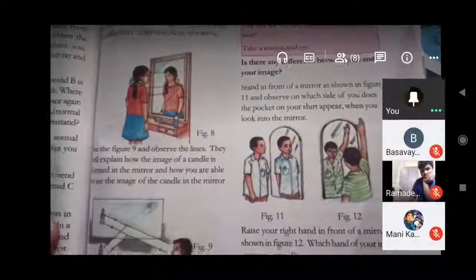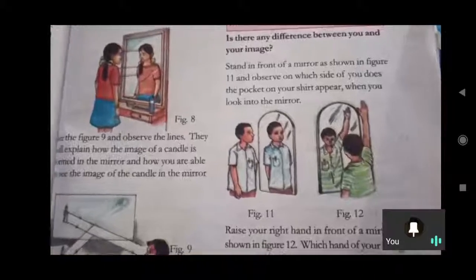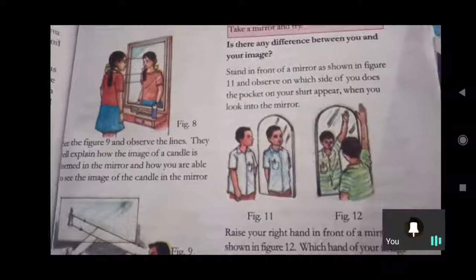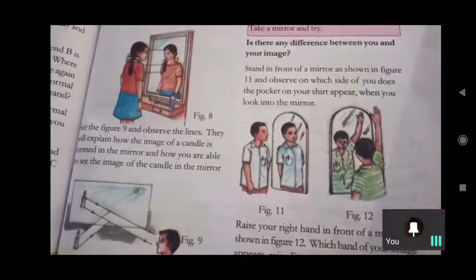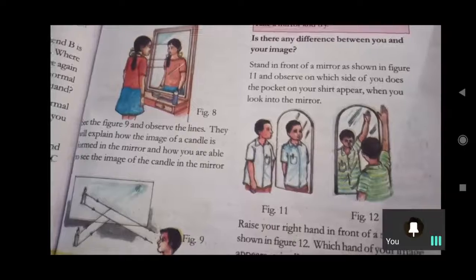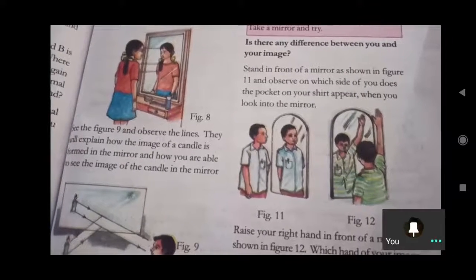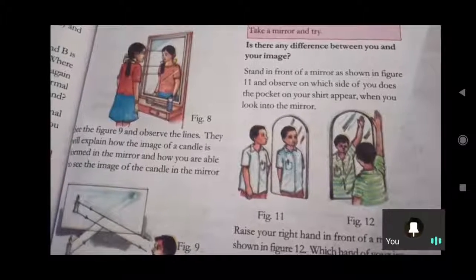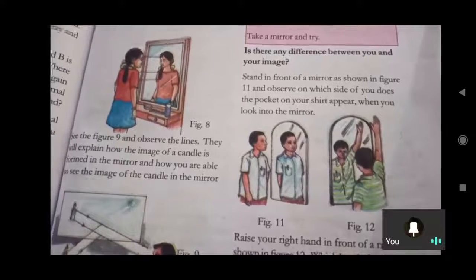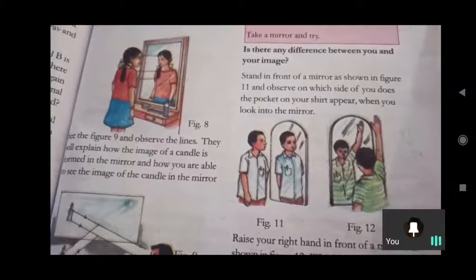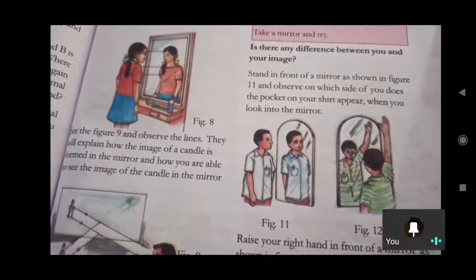Is there any difference between you and your image? Once again I want to ask one thing. Is there any difference between you and your image inside the mirror? What differences did you observe? We are as we are, but we can observe lateral inversion: left becomes right and right becomes left.